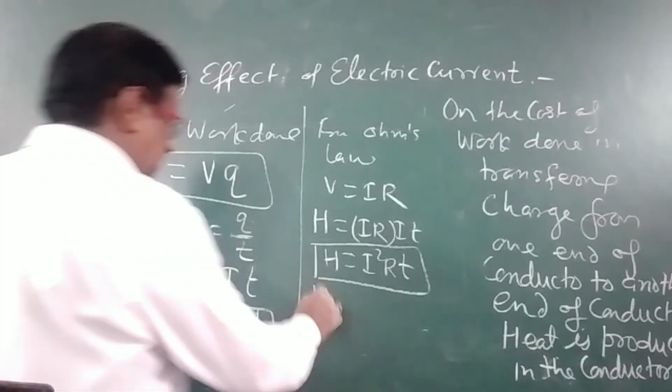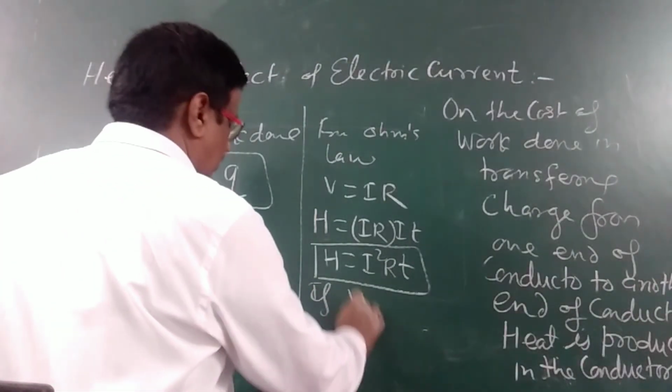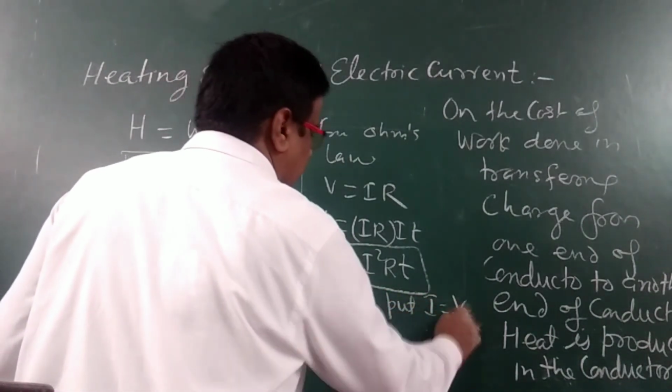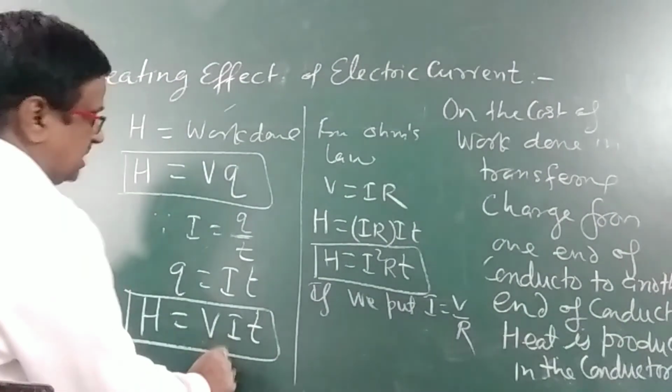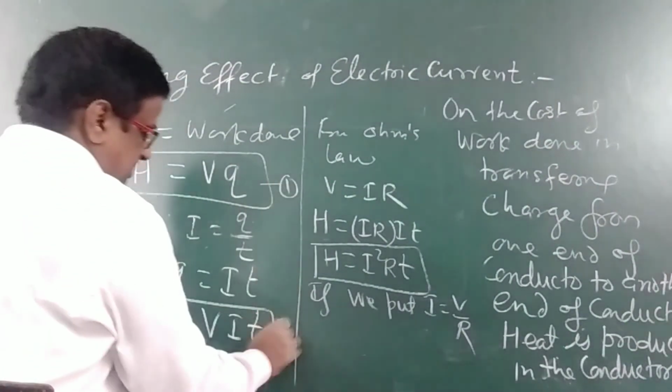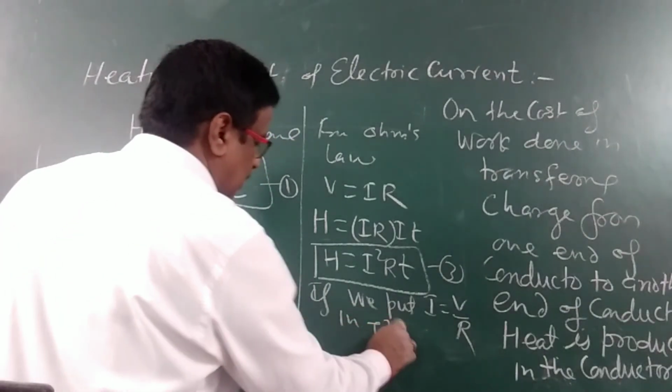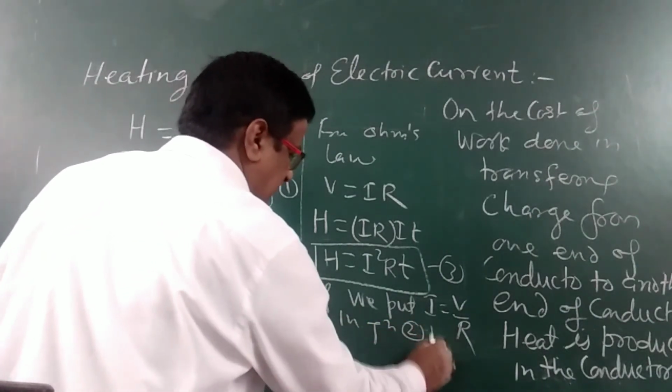If we put I is equal to V by R in this equation, this is equation 1, this is equation 2, this is equation 3. In equation 2, what we will get?